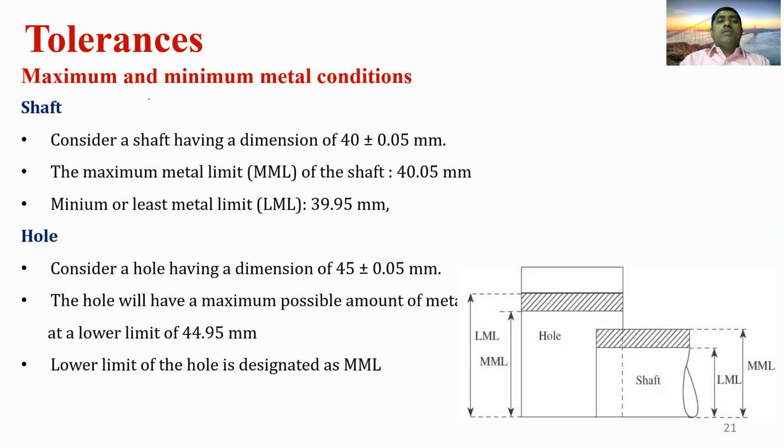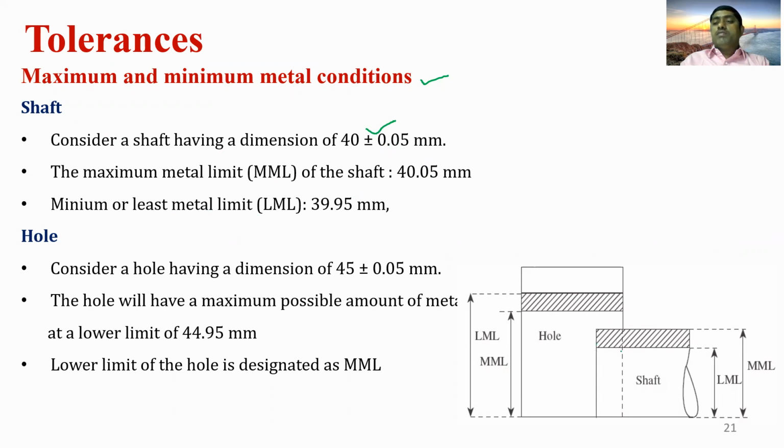Next, coming to the maximum and minimum metal conditions. Let us consider the shaft. The shaft has the dimension of 40 plus or minus 0.05. That means plus is the maximum limit and minus is the minimum limit. So the maximum metal limit of the shaft is 40.05 mm and the minimum or least metal limit is 39.95 mm.